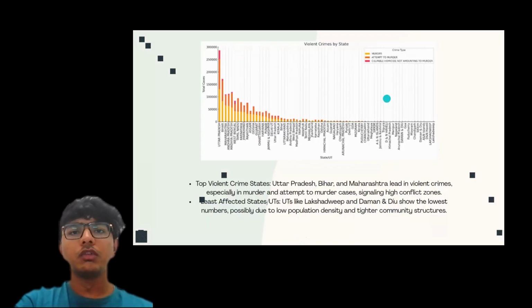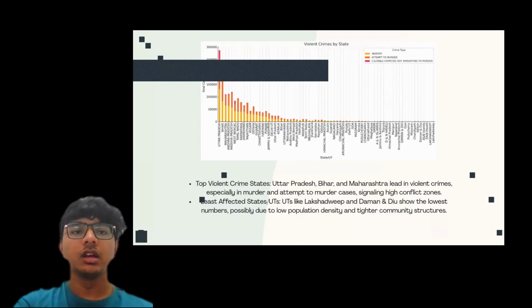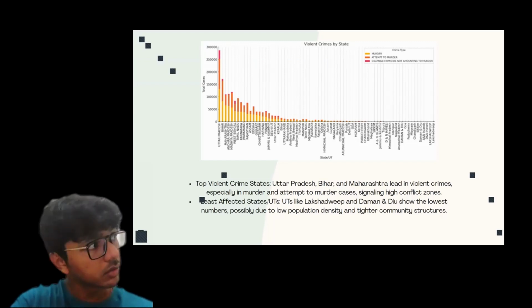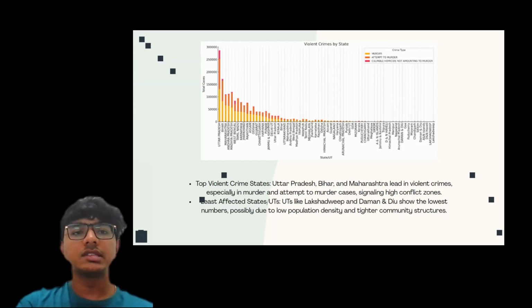And there are some violent crimes by state. In that, Uttar Pradesh is the highest peak. As you can see, there are three categories in this, and according to the color, the category is different. Orange represents attempt to murder, and yellow represents murder. As we compare each and every point, we can see that most of the violent crimes are happening in Uttar Pradesh.